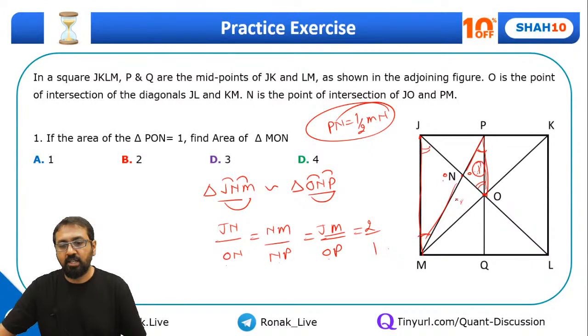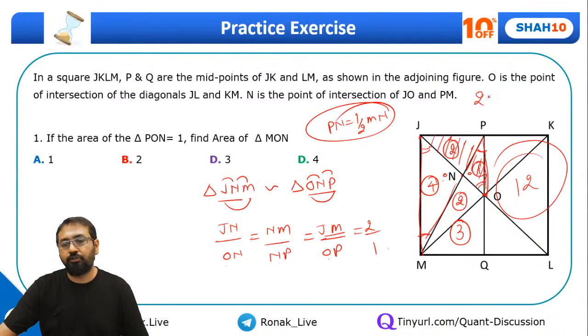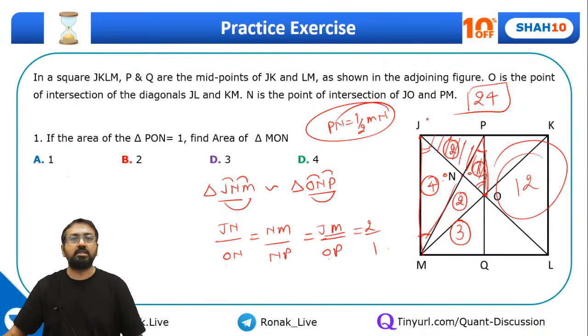So if this is 1, this is 2. If this is 2, this has to be 4. If this is 4, this has to be 2. Look at this complete triangle area. It's 3. So this has to be 3. Total 12. So this side also 12. So total area of this square is 24 units.